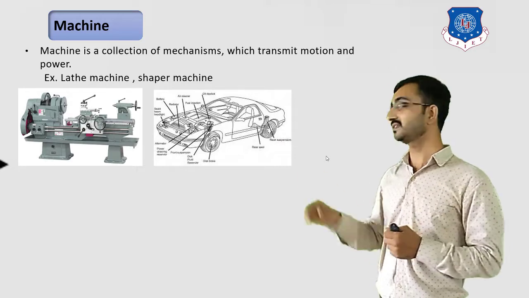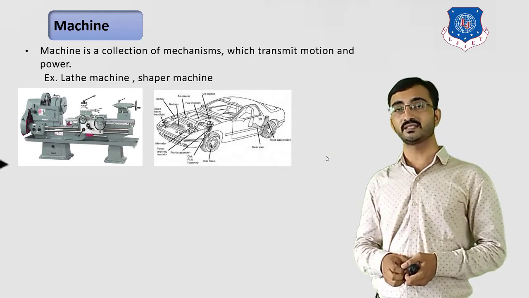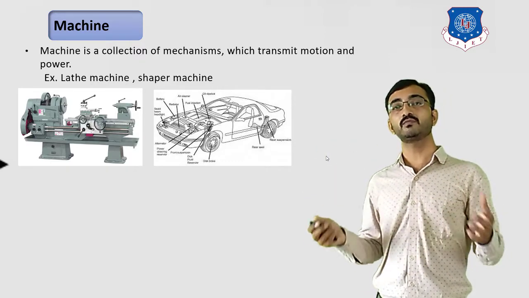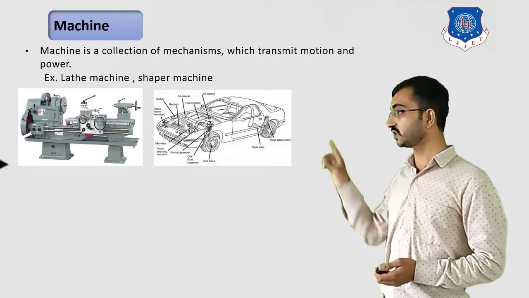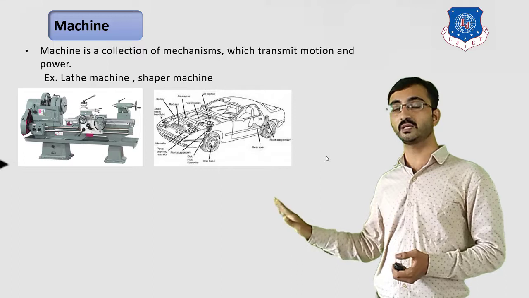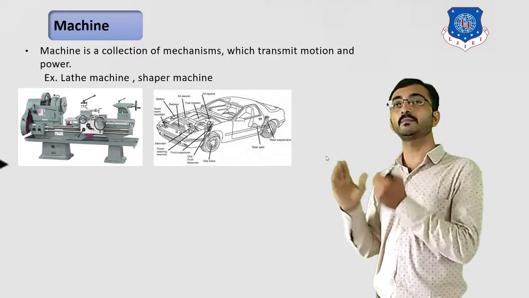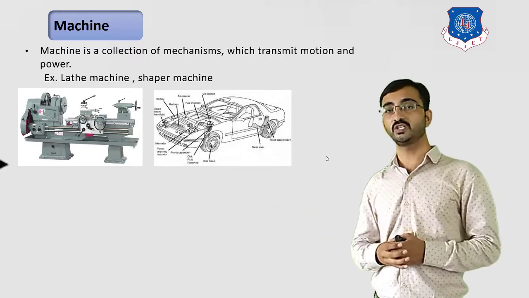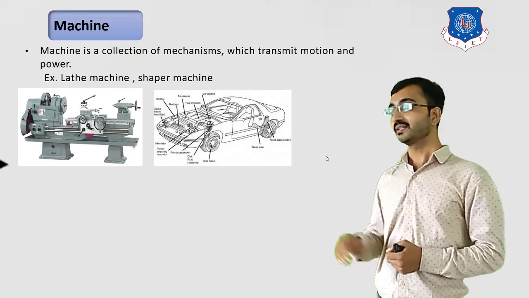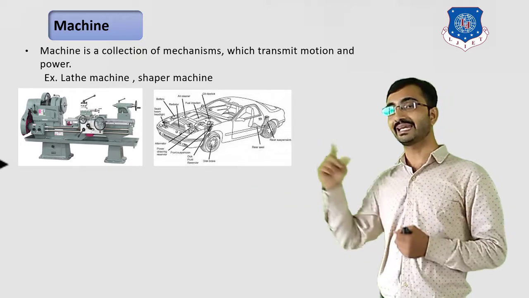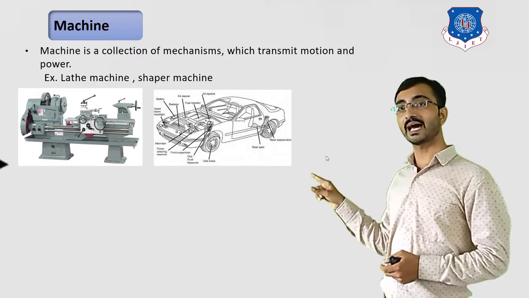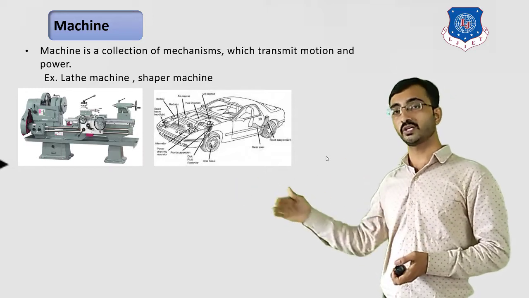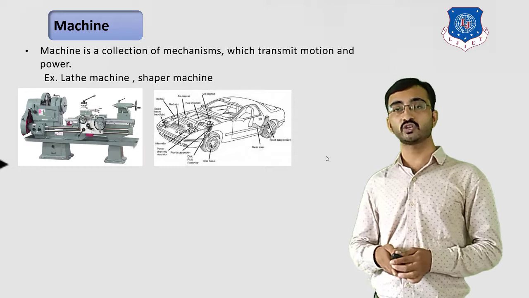Another example, we can consider a car. Any vehicle we can consider, you will always observe that they consist of various mechanisms, for example steering mechanisms, power transmitting mechanisms, braking mechanisms. So a combination of multiple mechanisms will help us to convert one form of energy into another form of energy. Over here in the first example, the electrical energy will be converted into mechanical energy. In the second example of the car, we can refer that the chemical energy of fuel is converted into mechanical energy of rotation of the wheels, which is making a linear motion of your vehicle.